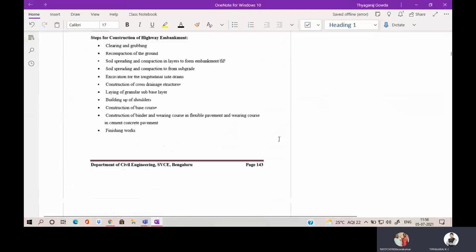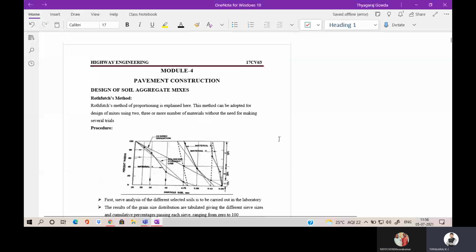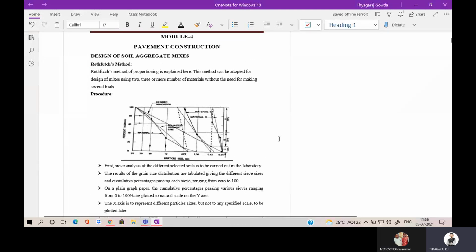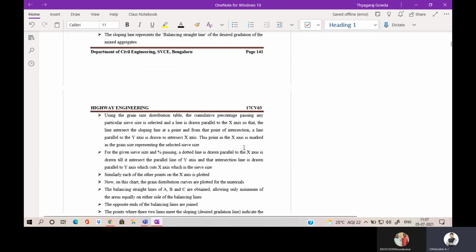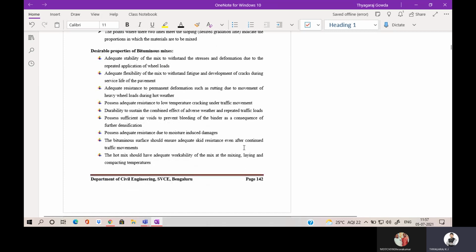Yes, sir, visible. Okay. So in the payment, in module 3, the rigid payment design and flexible payment design is over, right? Yes, sir. Okay. So only the remaining portion is in the fourth module, that is payment construction. So we will see this Rose method later, whenever everyone is coming.